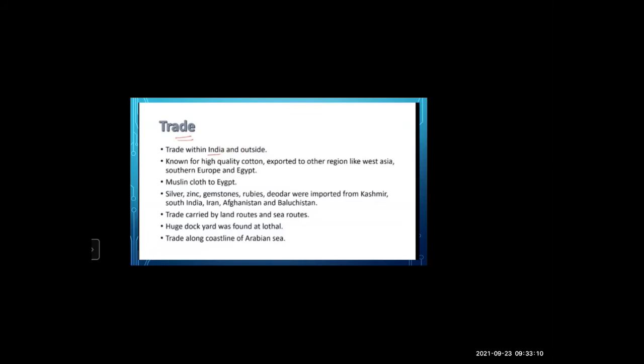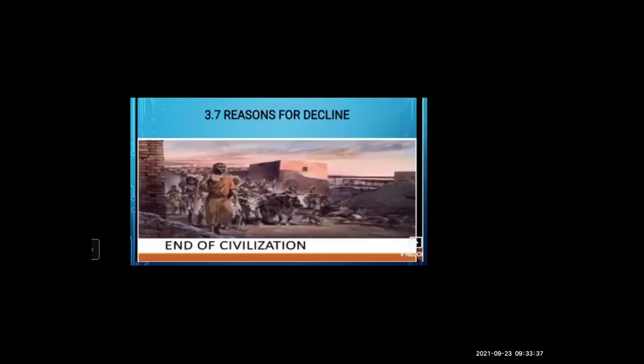Silver, zinc, gemstones, rubies, devdar were imported from Kashmir, South India, Iran, Afghanistan, and Balochistan. Trade was carried out by land routes and sea routes. A huge dockyard was found at Lothal. Lothal is the name of a place. Trade along the coastline of the Arabian Sea.